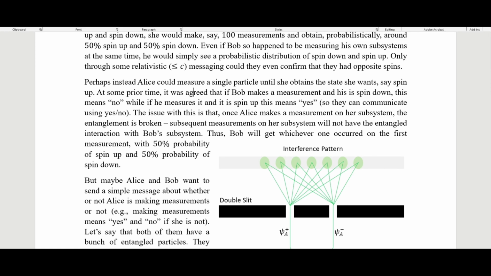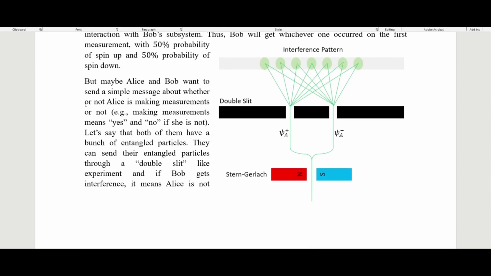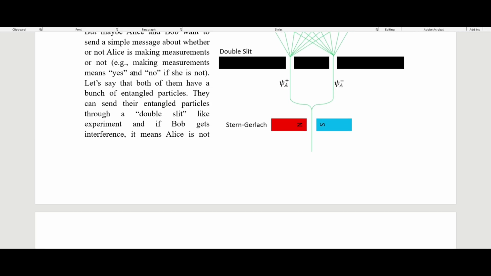But you might think that maybe they could communicate based on just whether or not Alice is making a measurement. So Bob can make measurements on his systems and see whether or not Alice is making a measurement on hers. So maybe Alice and Bob want to send a simple message about whether or not Alice is making a measurement.